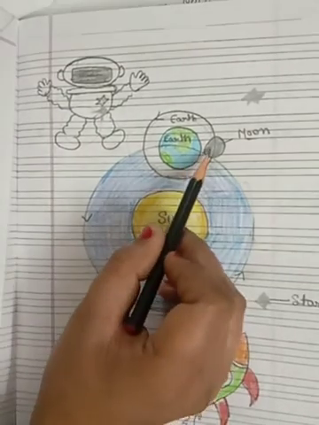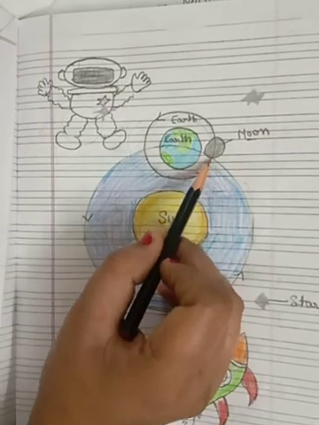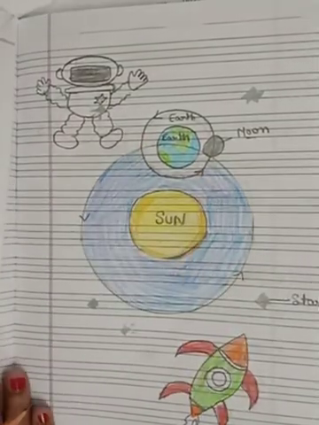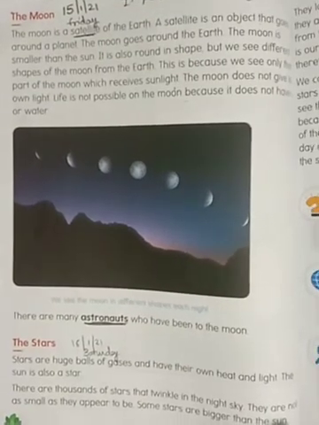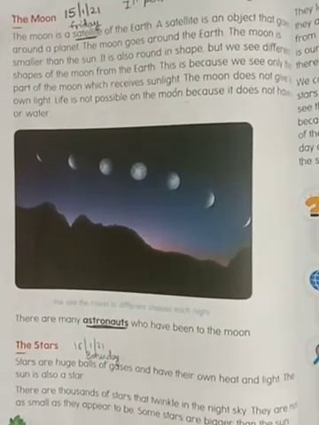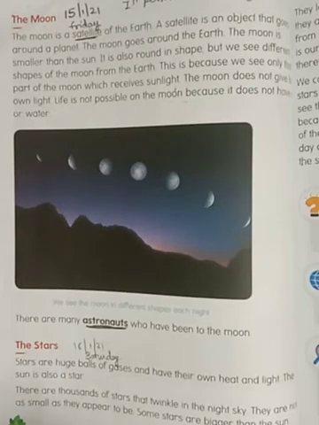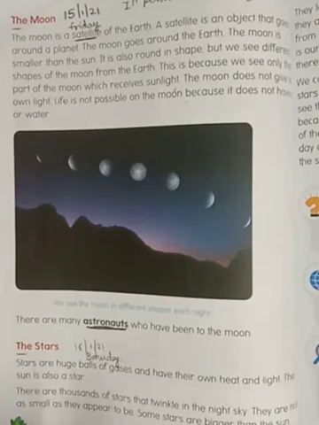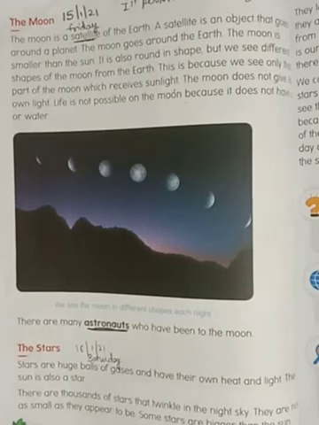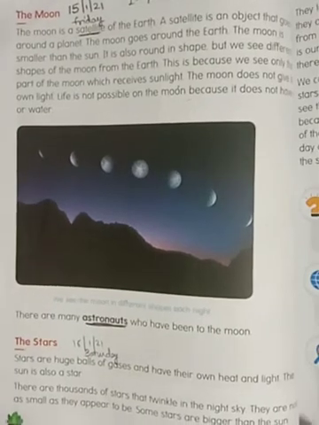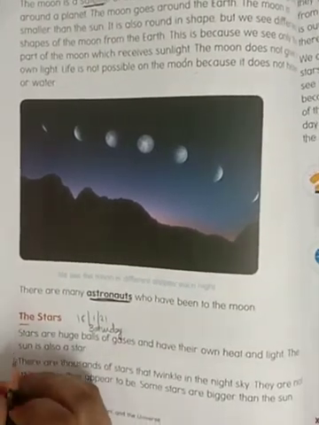Only the moon is a satellite of earth. Moon moves around the earth. So the moon is a natural satellite of earth. And one more important thing about the moon is that the moon does not have its own light. moon की खुद की light नहीं होती. Moon only receives the light of the sun, and with the sunlight the moon can give light. Then today we will start the reading.